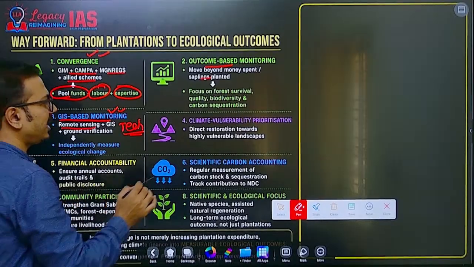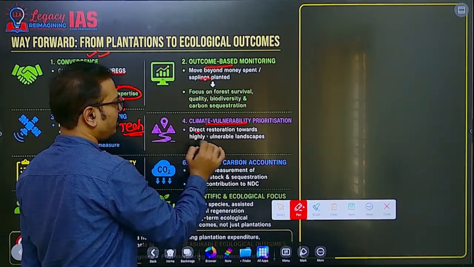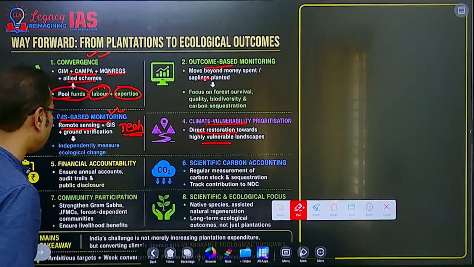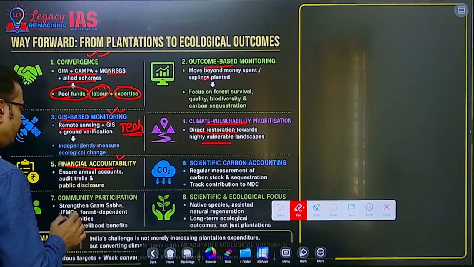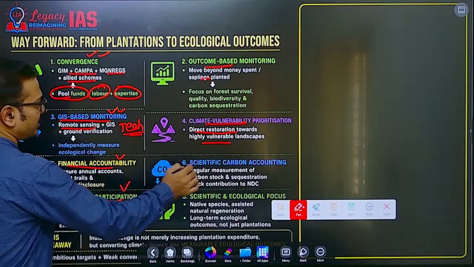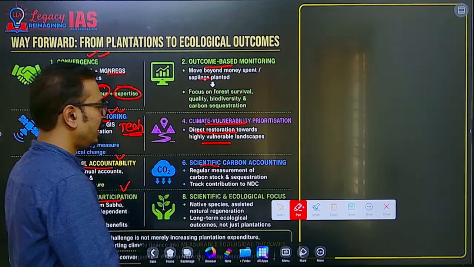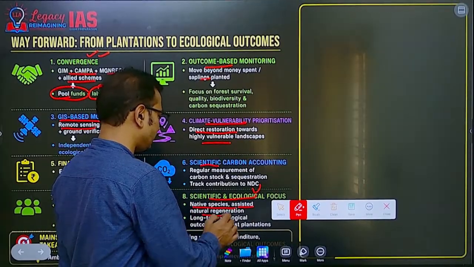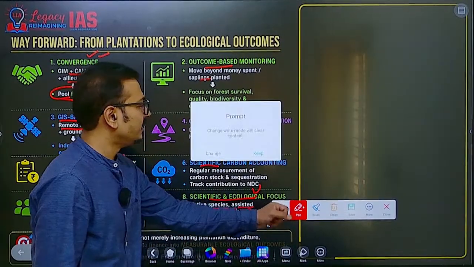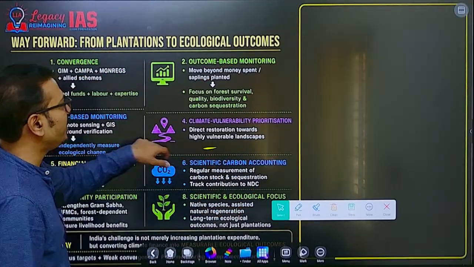Climate vulnerability prioritization should be there, so highly vulnerable landscapes get implemented first. Financial accountability, community participation, scientific carbon accounting should be there, and scientific and ecological focus: native species, assisted natural regeneration, all these things. So this is the way we can talk about the way forward.